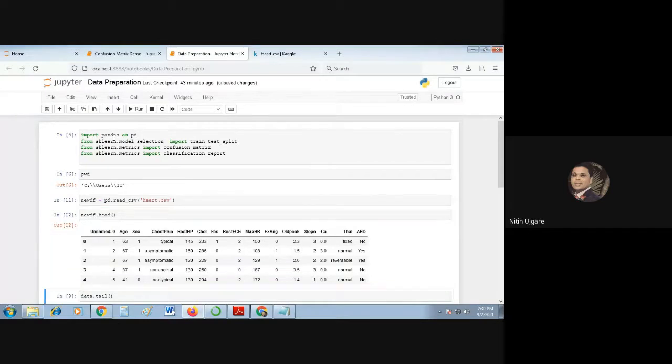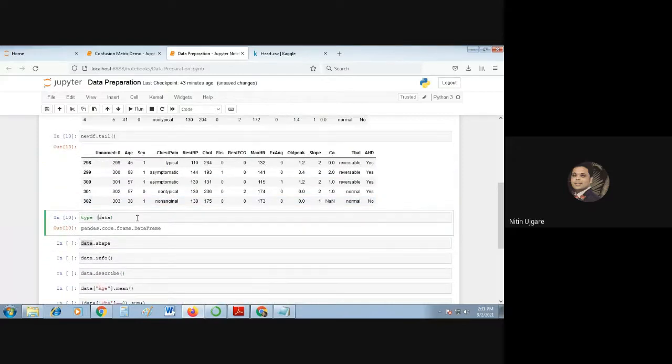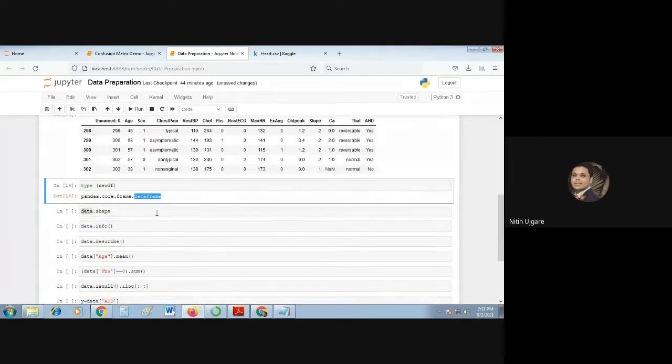Again, this is new_df, otherwise a few students may get confused with this data. So if I want to know what type of object new_df is, the type function shows that it is a data frame in Python.